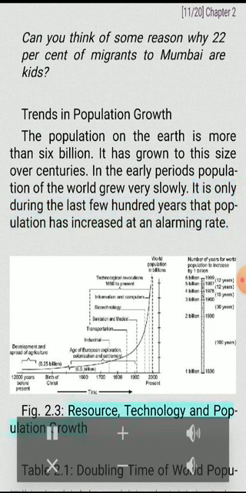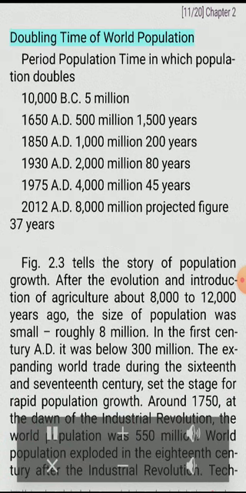Fig. 2.3. Resource, technology and population growth. Table 2.1. Doubling time of world population. Period, population, time in which population doubles: 10,000 B.C., 5 million; 1650 A.D., 500 million, 1,500 years; 1850 A.D., 1,000 million, 200 years; 1930 A.D., 2,000 million, 80 years; 1975 A.D., 4,000 million, 45 years; 2012 A.D., 8,000 million projected figure, 37 years. Fig. 2.3 tells the story of population growth.